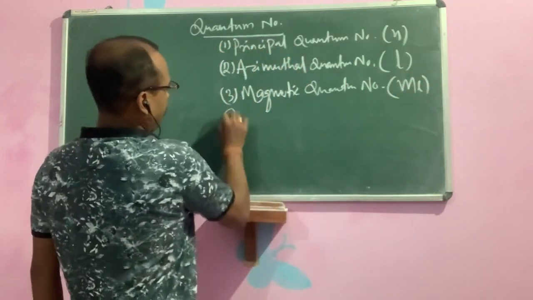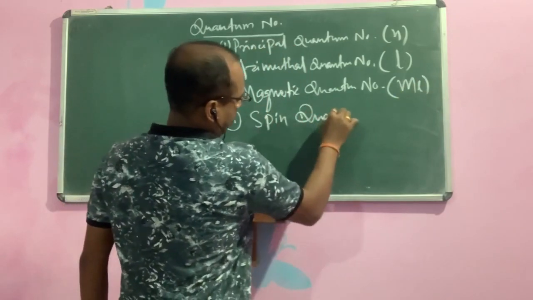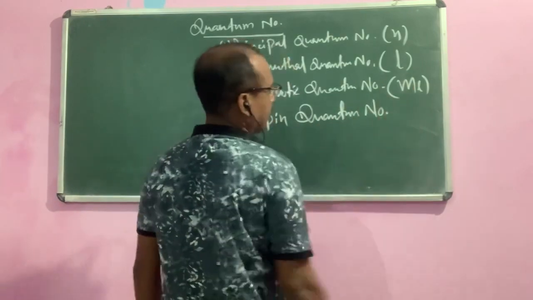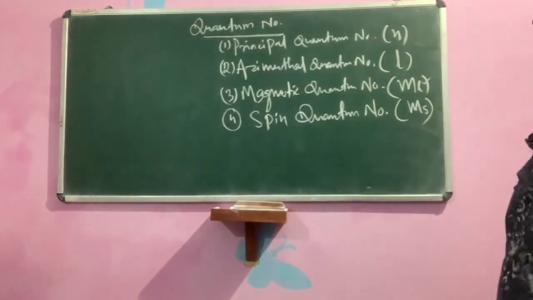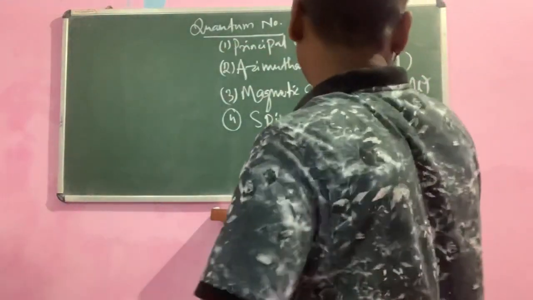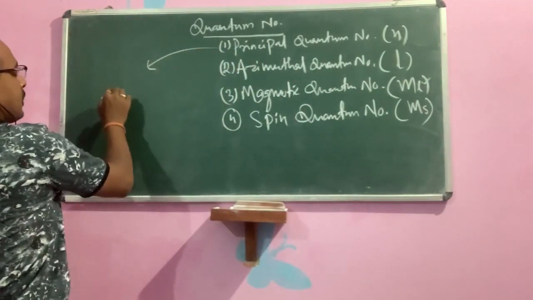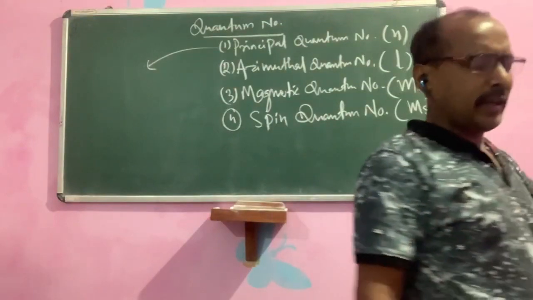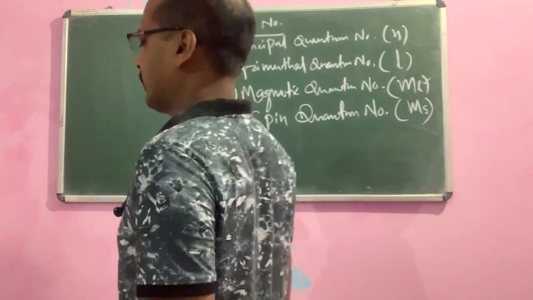Okay, then fourth, the spin quantum number, that is your ms or s. So first, the principal quantum number, which defines the energy of the electron, the energy of the shell, the shape of the shell.